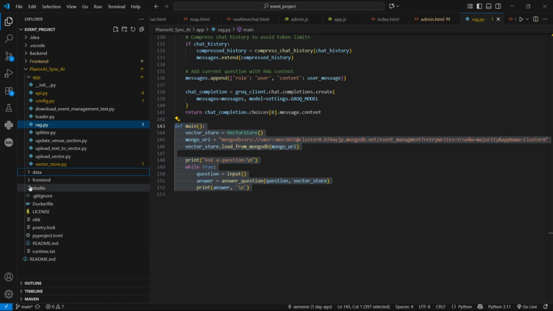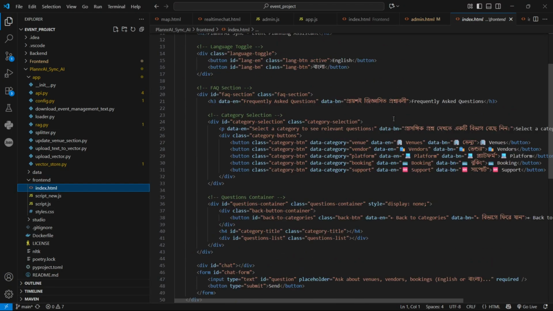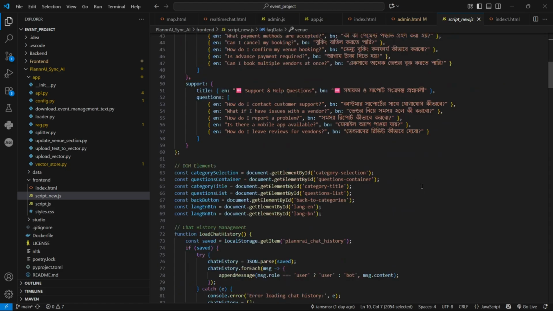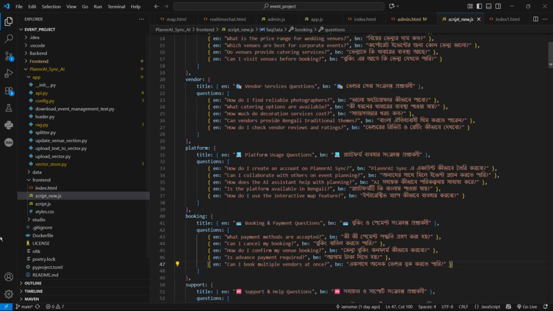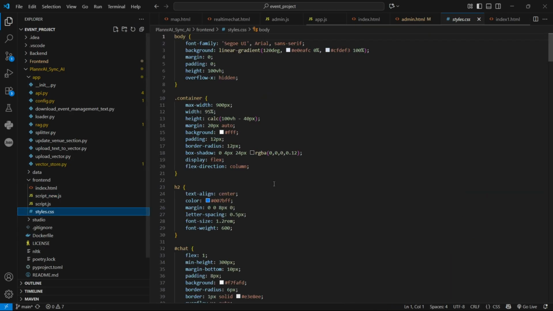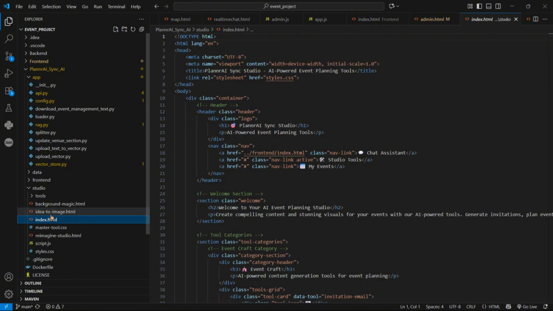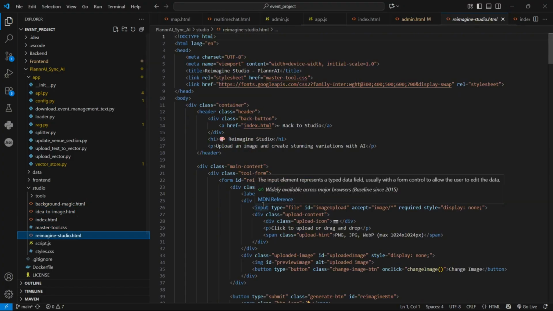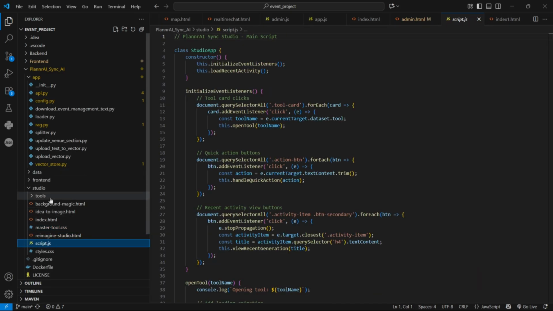Okay, and the front end is here, the AI front end. Basically, that's the landing page or FAQs. All the FAQs are here. These are the Bangla ones, and these are English and Bangla both side by side. Then that's a CSS. For the studio part, this is the main landing page, with idea to image, then background magic, then reimagine. Three of them have separate HTML files, but one CSS and script.js for this particular region.